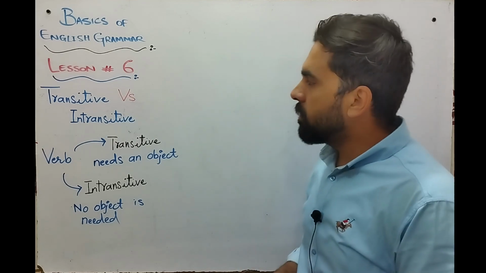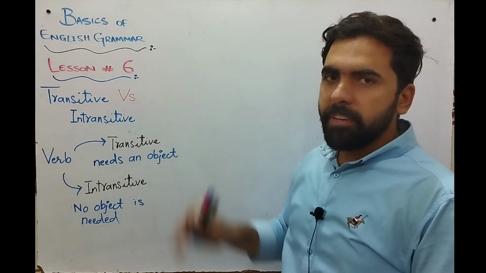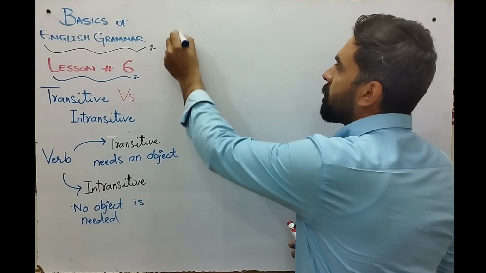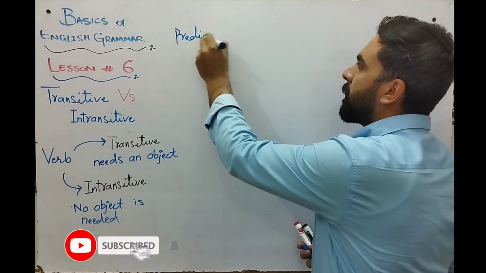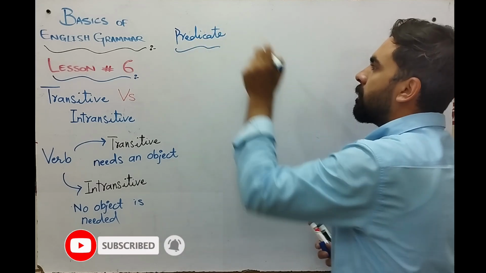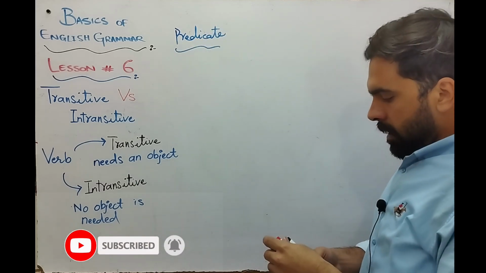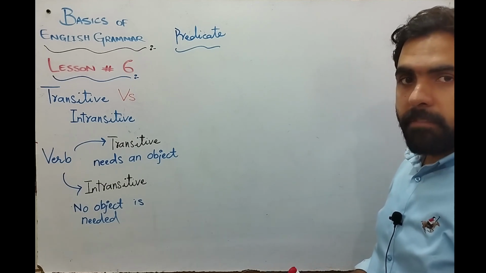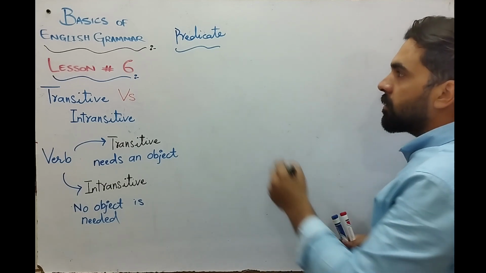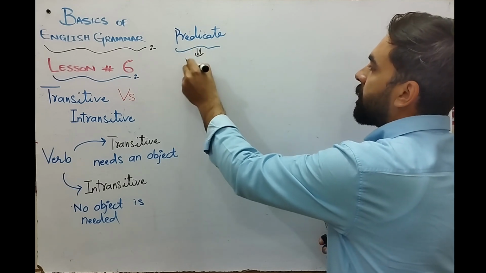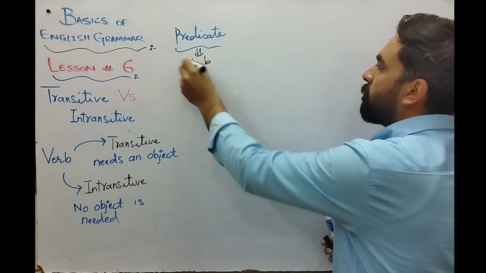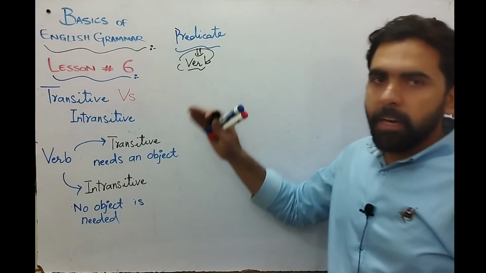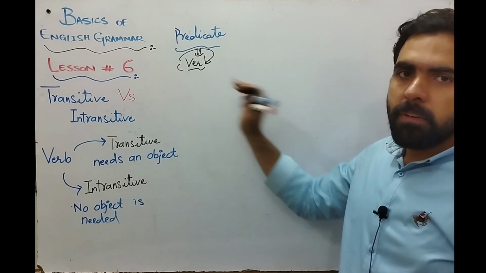Today's lecture is about transitive versus intransitive verb. In the previous video, we discussed predicate. Actually, we were talking about types of predicate, and I made one thing very clear in the last video, that predicate is another name of verb. If you are confused with this term, don't be confused. Predicate is another name of verb.